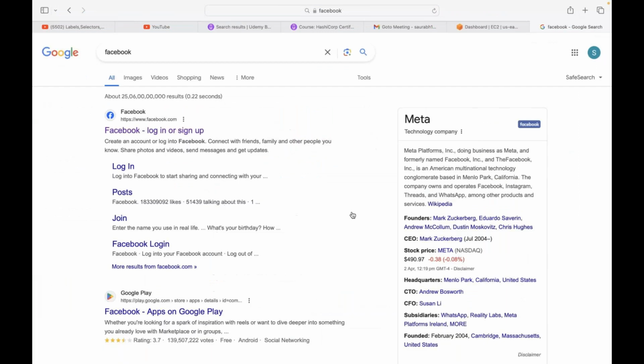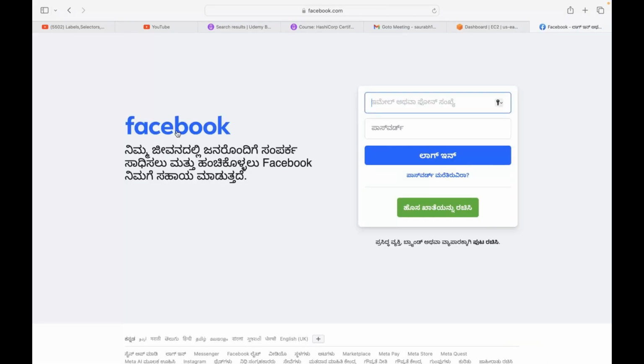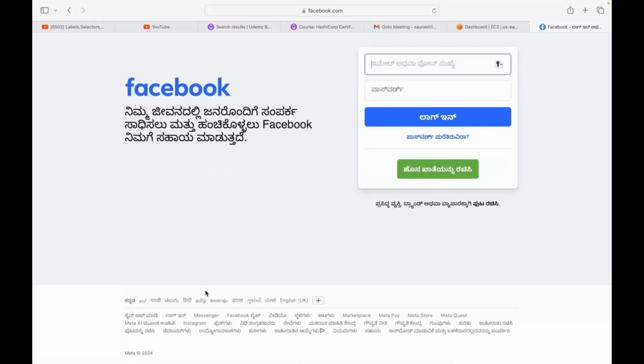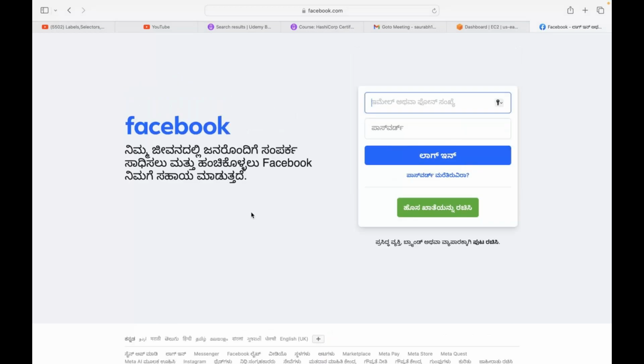So there are basically three layers of any application. One is the UI layer. You go to facebook.com, and here you can see that a login or sign up page has come, right? This is the UI of this application. This is the UI layer. The second layer is the application layer. Once you provide your username and password and log in, there will be a page of news feed. That is the application layer. The third layer is the database layer.